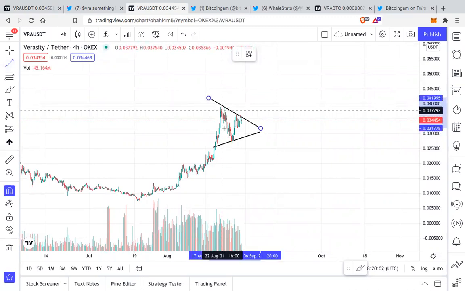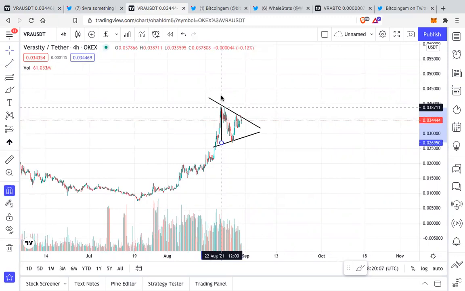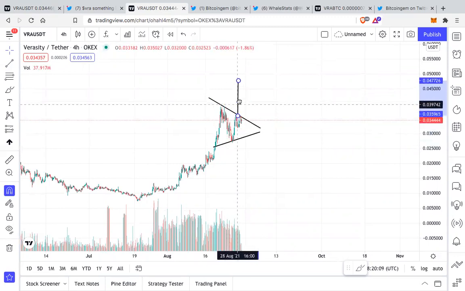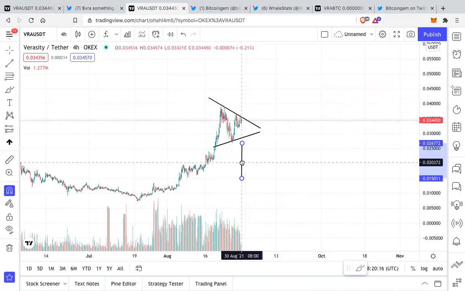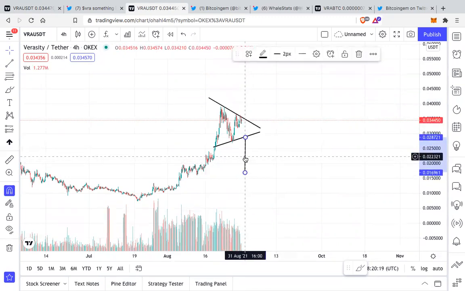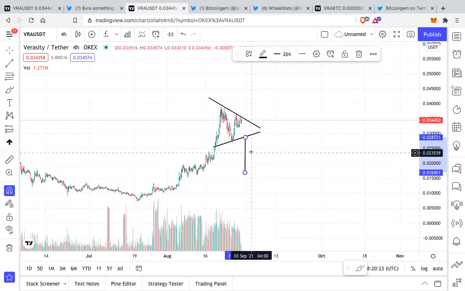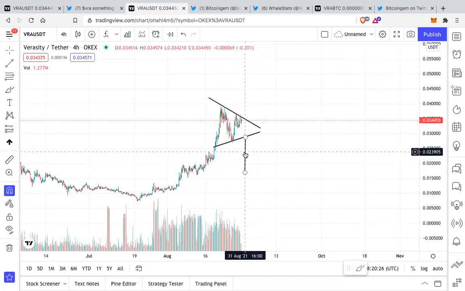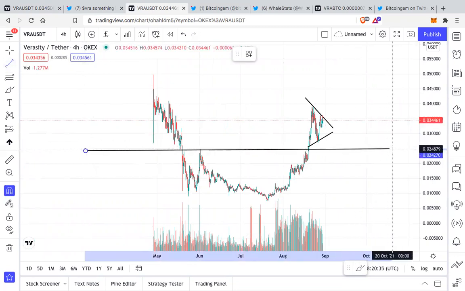Depending on which side we break, the next immediate move for VRA would be: if we break on the up, we'll go to at least 4.8, that is 0.048. If we break on the down, we can retest the levels at 1.9216, but a lot of support is there if at all we see any down correction, which to me looks very unlikely.